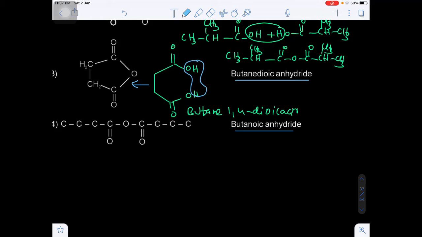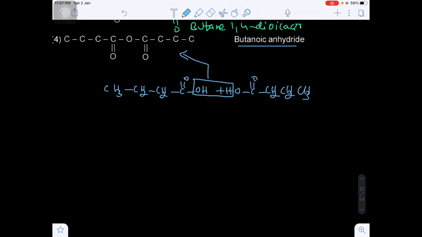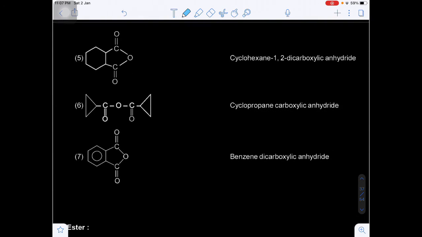Okay, now this is butanoic anhydride. The difference between butane dioic anhydride and butanoic anhydride: butanoic anhydride means butanoic acid, this is a monocarboxylic acid. When 2 molecules of monocarboxylic acid are taken and we remove the water, you will get the butanoic anhydride. Whereas butane dioic anhydride is nothing but from a dicarboxylic acid. Okay, next some other examples regarding the acid anhydride.